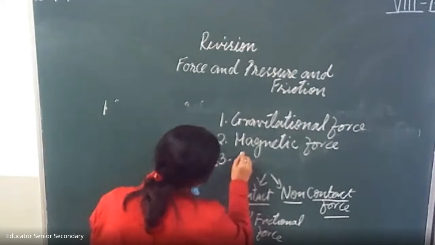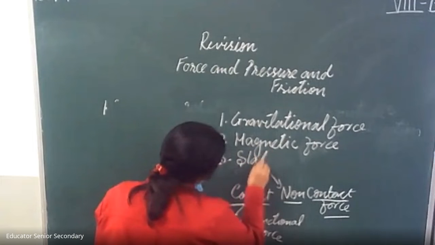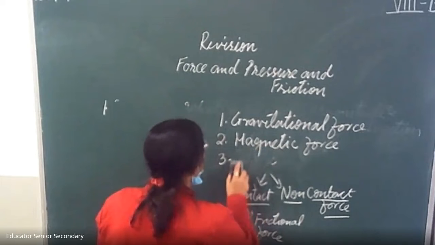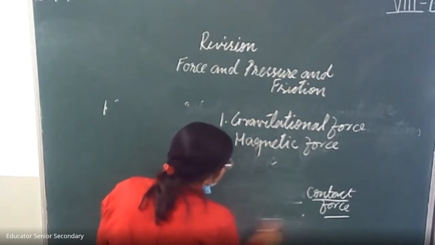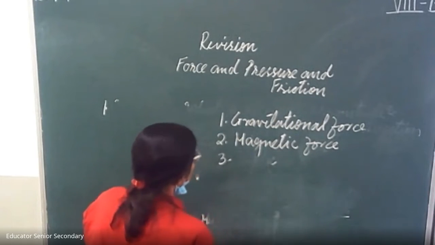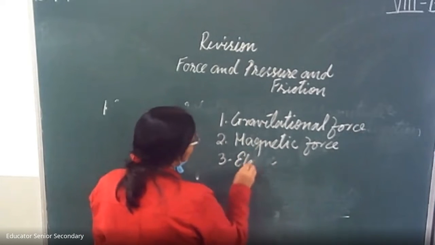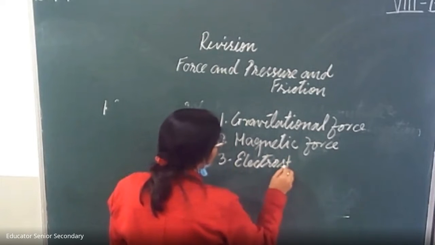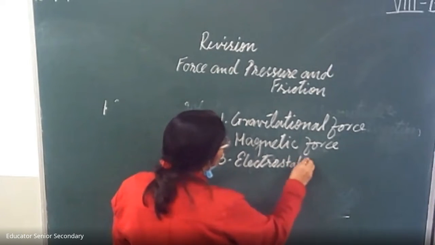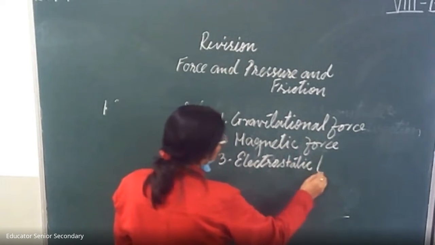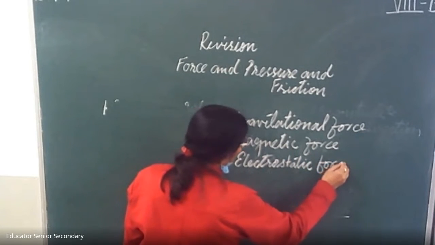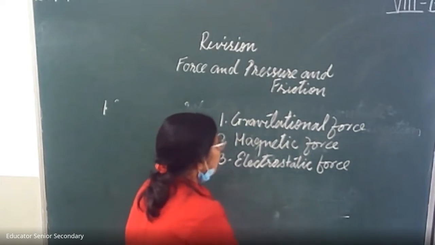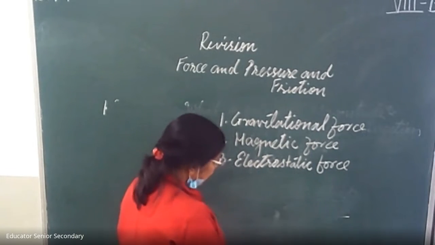Third is electrostatic force. In electrostatic force, charges develop, and these charges attract opposite charges.